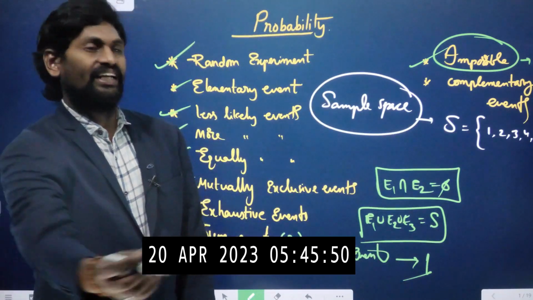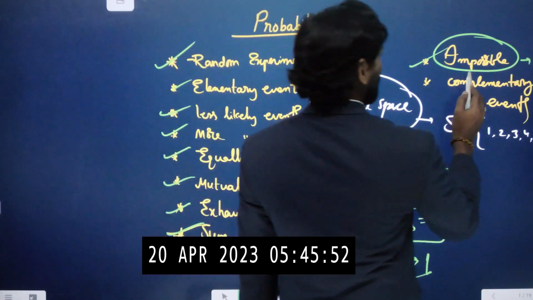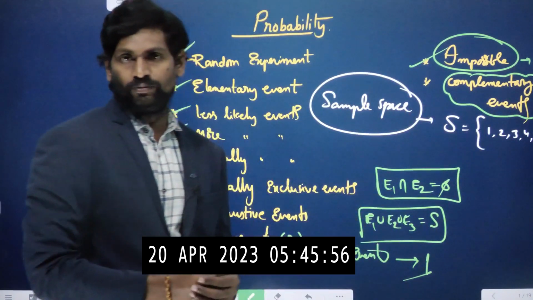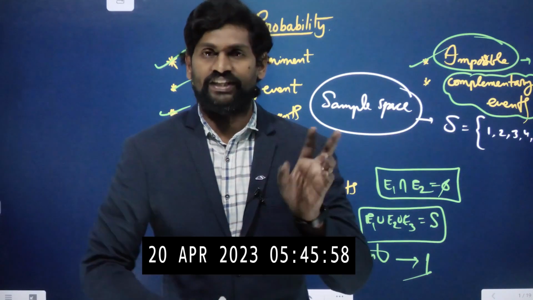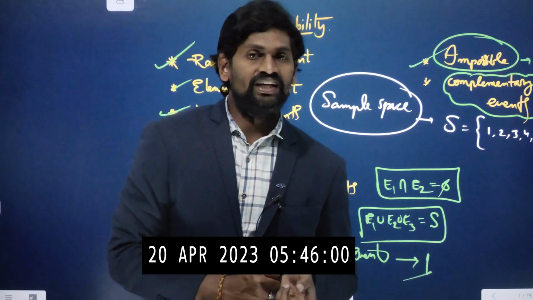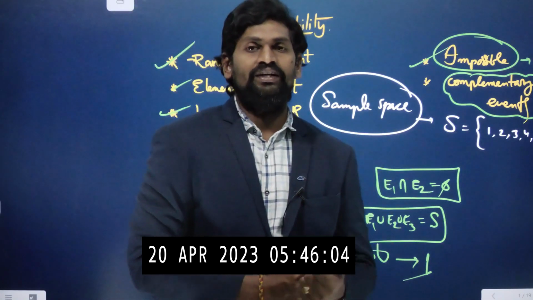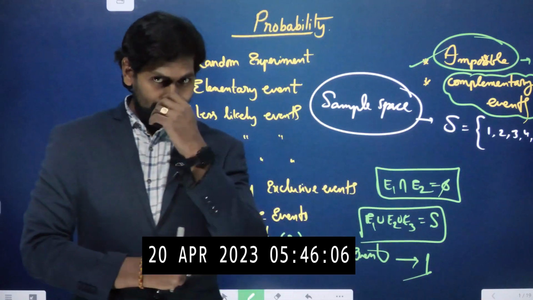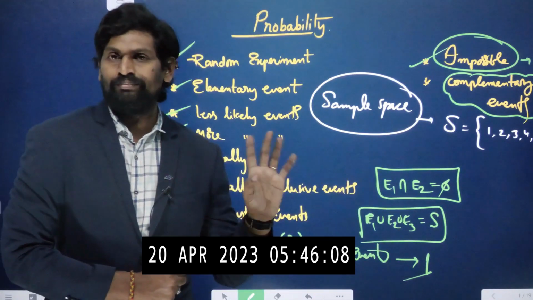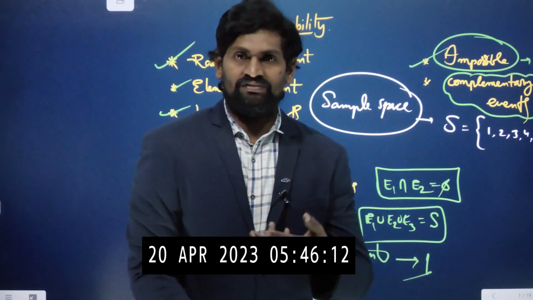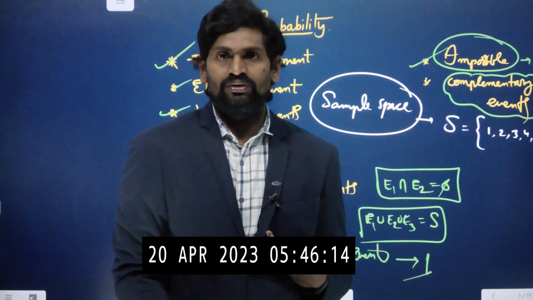Next, complementary events. Before that, let us discuss probability. It is nothing but a game of chances: favorable outcomes by total outcomes. For example, a cricket match is going on. Obviously we like one of the teams, and we are always trying to win.